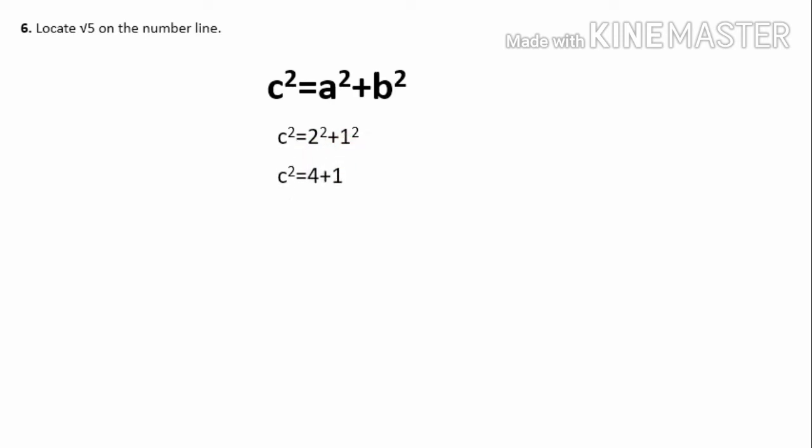Next, we shall discuss how to locate root 5 on the number line. The basic procedure you know, you have to use the Pythagoras theorem and we have to check how we have to reach to this root 5. Very simple here, that is c square is equal to a square plus b square. I have to substitute a as 2 and b I have to put as 1. So c square is equal to 2 square is 4 and 1 square is 1. So c square is 4 plus 1, that is equal to 5. So when you take the square root, c is equal to root of 5.